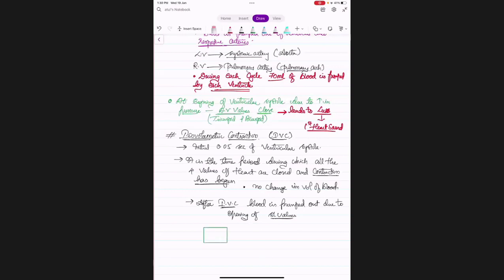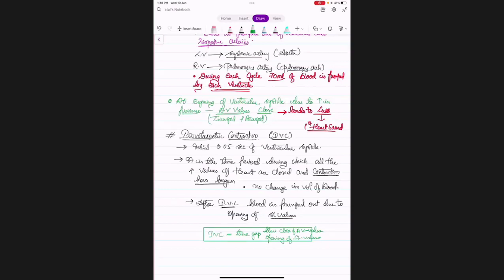Okay, so IVC is the time gap between what? Between closure of AV valves and opening of semilunar valves. Okay. So this is isovolumetric contraction.